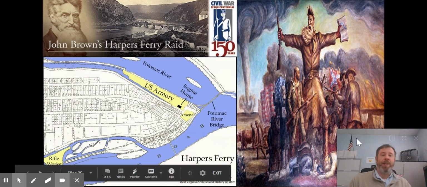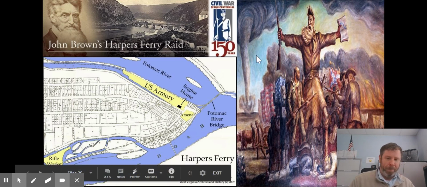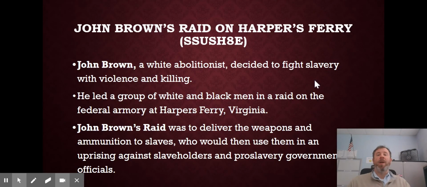You see some dead bodies on the ground. You see fire and flames over here, death, destruction. You see like a tornado over here. In all this image, you see all sorts of violence and destruction with John Brown holding his rifle at the front. John Brown is going to fight for the abolishment of slavery however he can. His plan is he's going to lead a group of men, white men and black men. He's going to arm them, give them guns, and collectively they will go and fight to liberate and abolish slavery. That's John Brown's plan.